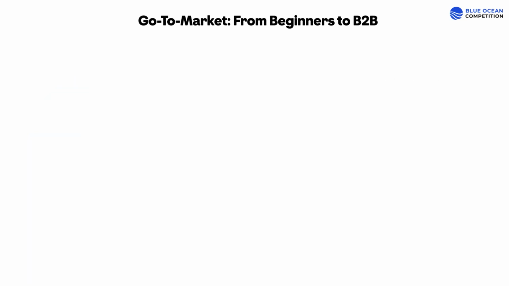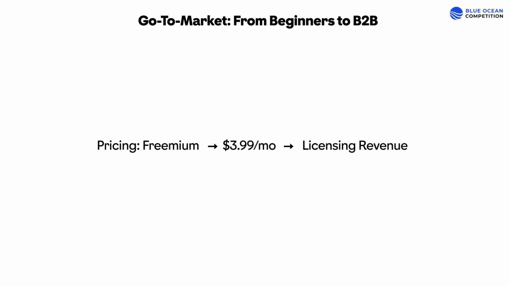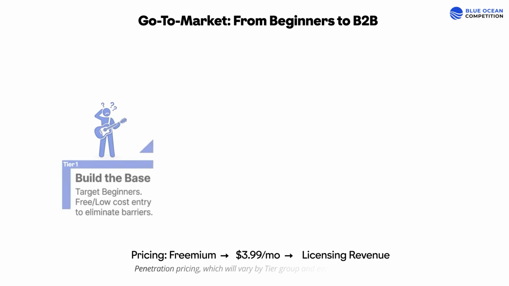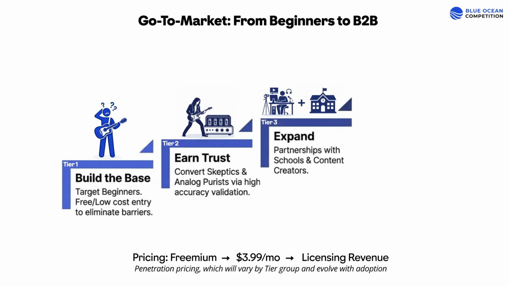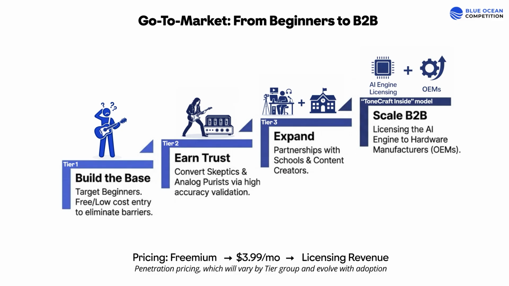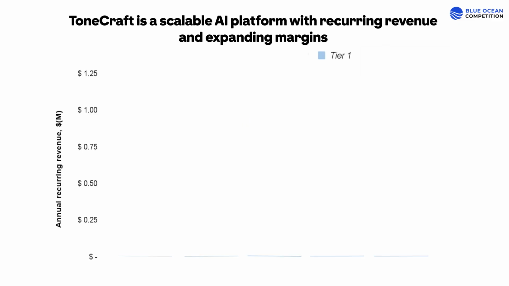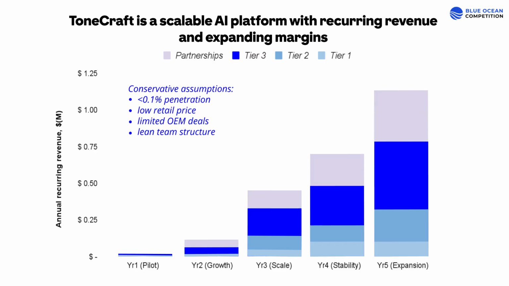The plan is simple. Target where competition is the lowest and impact is the highest. We implement affordable pricing with a value proposition that drives adoption. We build the base with beginners and earn trust with skeptics. As credibility and interest builds, we expand into schools and creators. Finally, we scale via business-to-business partnerships, licensing our AI model to hardware manufacturers. ToneCraft becomes a high-earning business with diversified, recurring revenue streams, even with conservative assumptions.